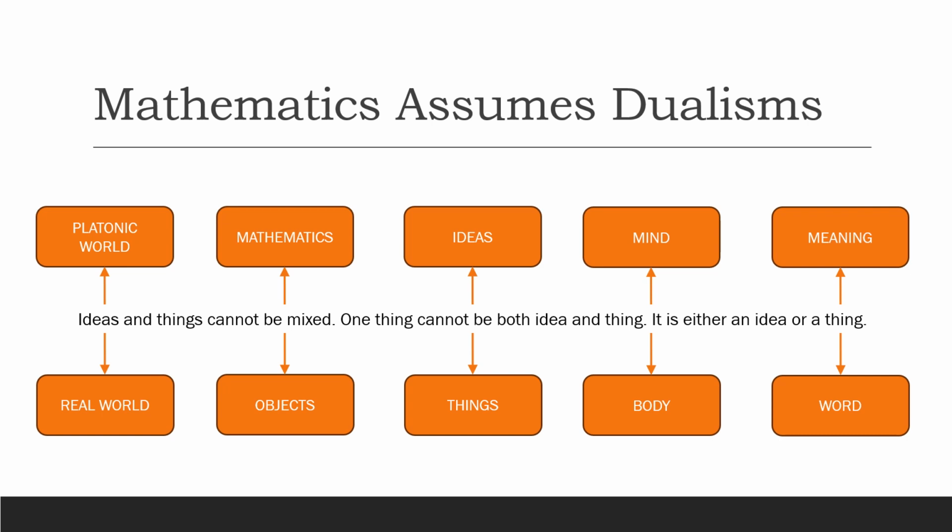Mathematicians will always say that they are unconcerned about whether mathematics has any real world application because they have assumed theorems they prove are already existing in the Platonic world. Bertrand Russell once said that mathematics is true in all possible worlds, while physics is true just in this world. These assumptions about the separation of worlds are deeply ingrained in the minds of mathematicians. So it is important to know that they are so ingrained.